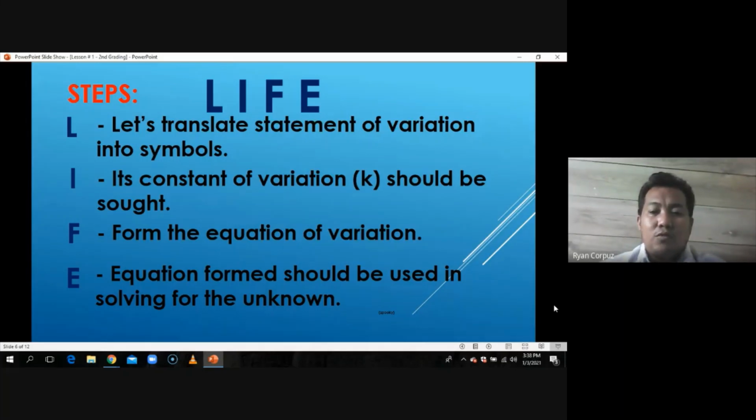So, in order for us to solve any kind of variation, all we have to do is apply the steps that we call LIFE. Every time we solve variation, we will see the word life there. It always reminds you of the importance of life. Since we already have the steps, let us now apply these steps through examples.